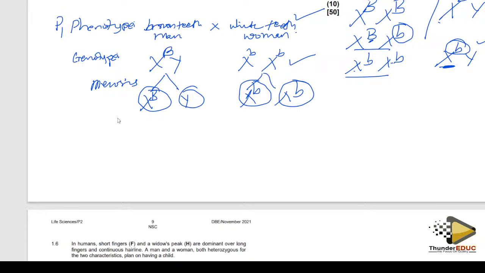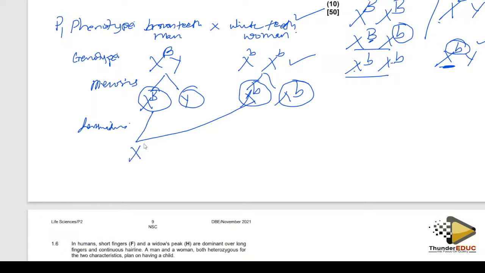Then after that you have to do what you call fertilization. Fertilization here, you can use a Punnett square or you can cross. Let me just use a cross. The next time I'll use a Punnett square.